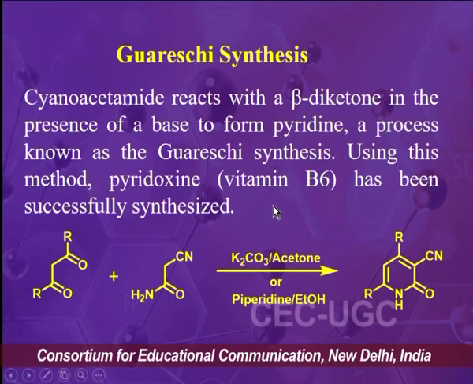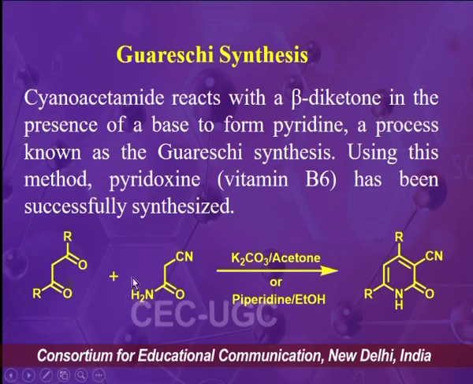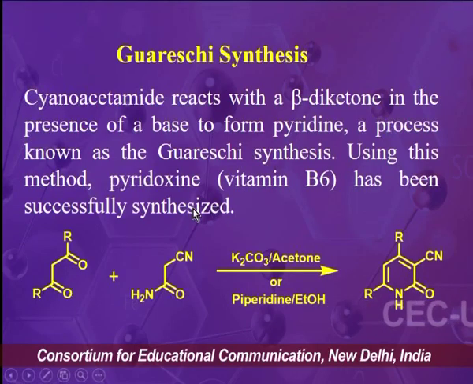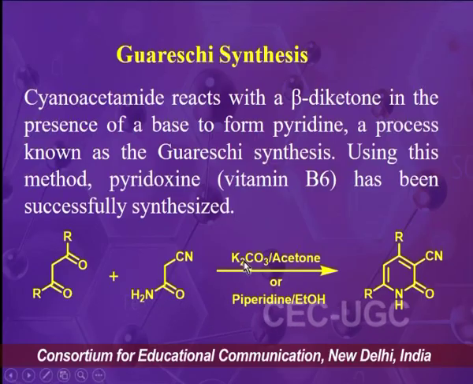The next name reaction for the synthesis of pyridine is the Guareschi synthesis. In this synthesis, cyanoacetamide, this molecule, reacts with a beta diketone in the presence of a base. The base which we can use is potassium carbonate in acetone, or we can also use piperidine in ethanol.